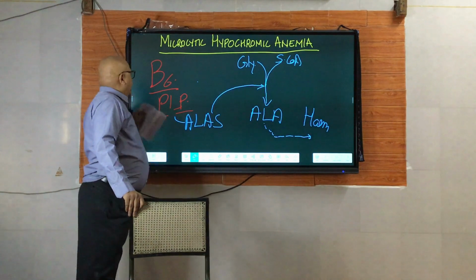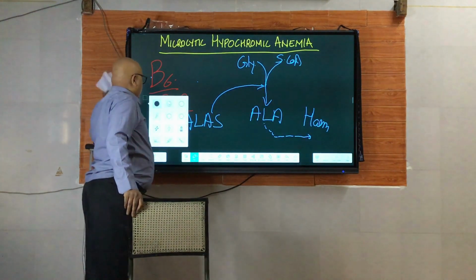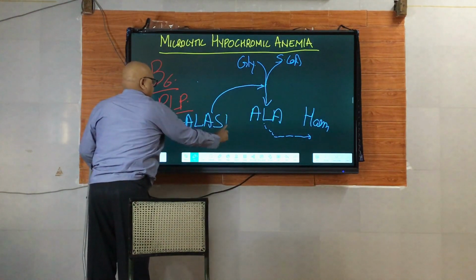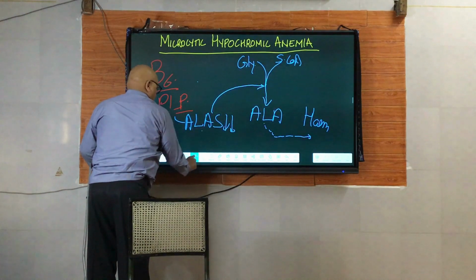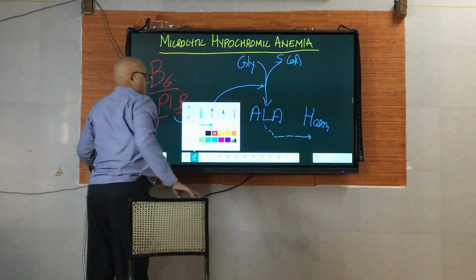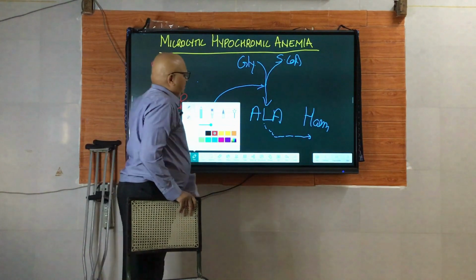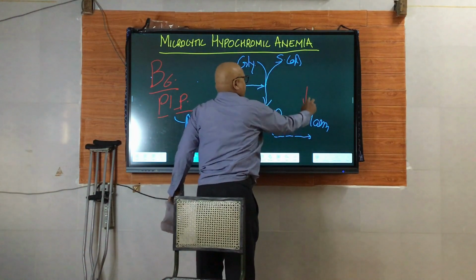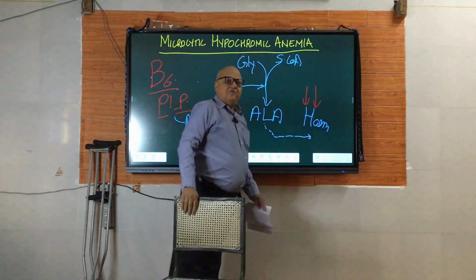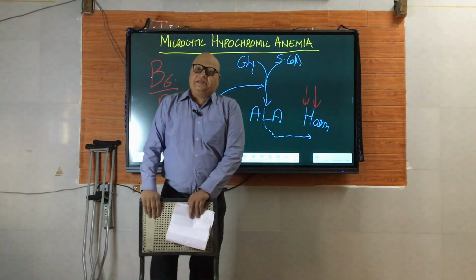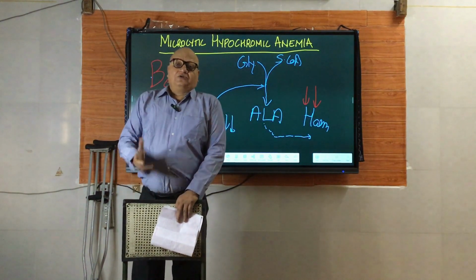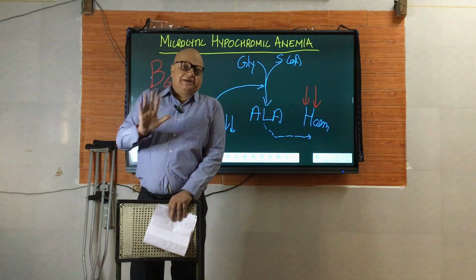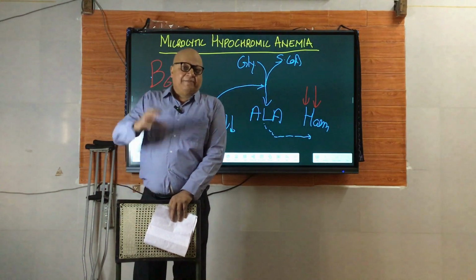So now we take the reverse here. If B6 is not there, then what will happen? Activity of ALA synthase will fall. So ALA synthase activity has fallen. The result will be that the first reaction will become sluggish, and then heme synthesis will also fall. So heme synthesis has fallen. Of course, the result will be microcytic hypochromic anemia because of the reasons we mentioned some time back.